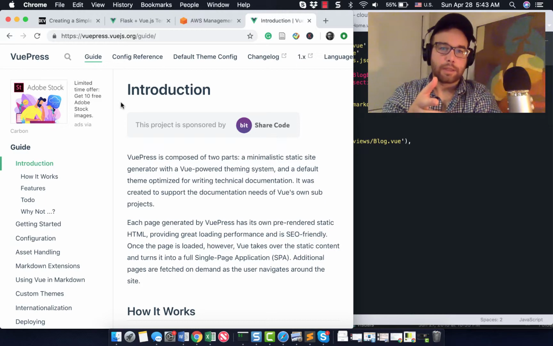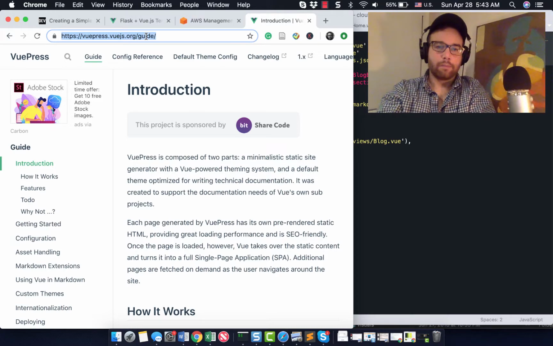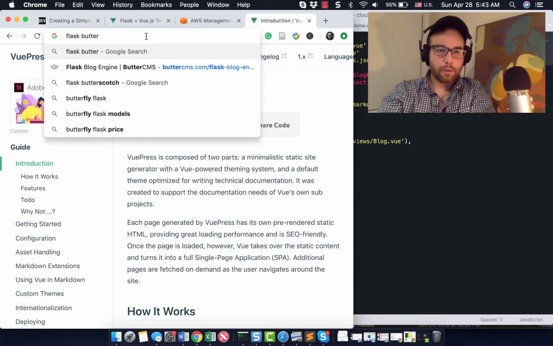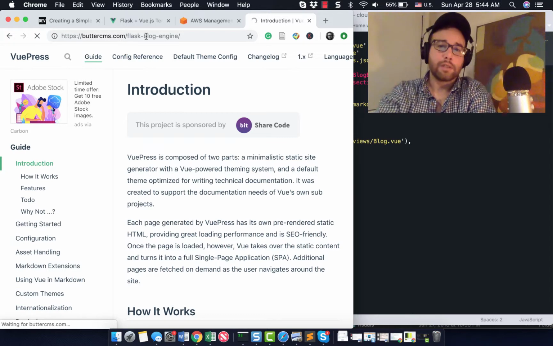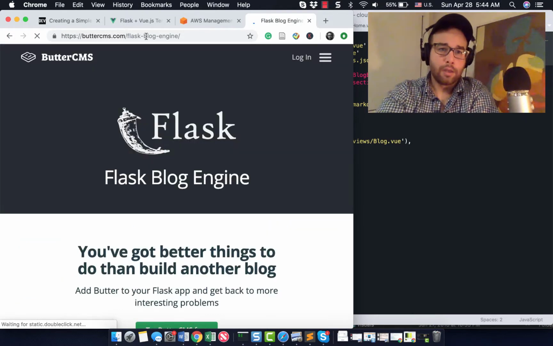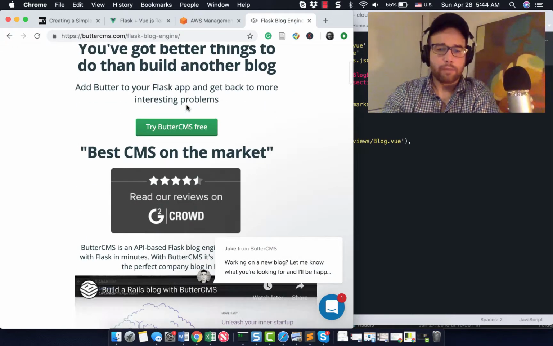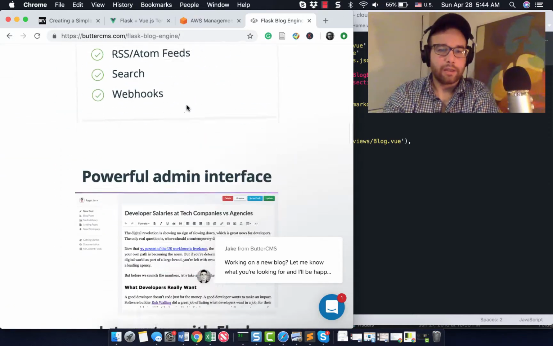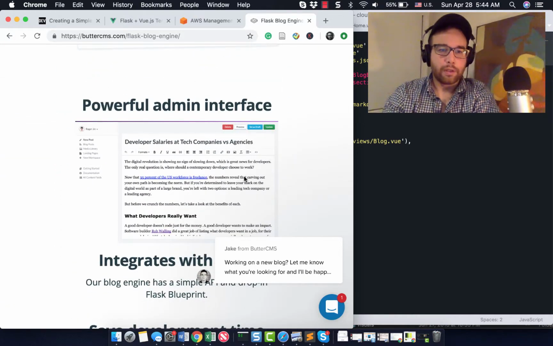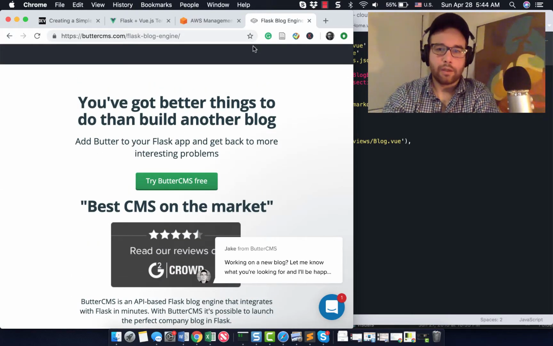That's not to say you can't use something like VuePress. For Flask, there are other options. There are even great blogging options if you don't want to mess with things with Flask. There's Butter CMS. Now this is a paid service. I don't have any affiliation with them, but the blogging interfaces look really beautiful. So there's that, Flask and Vue.js. There are a lot of ways that you can go building out static websites or even launching blogs.